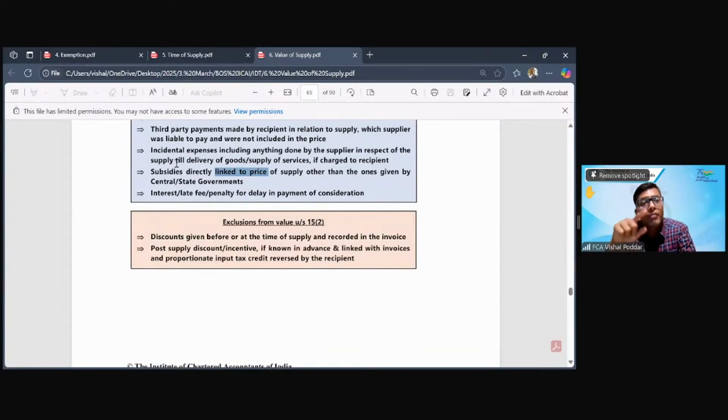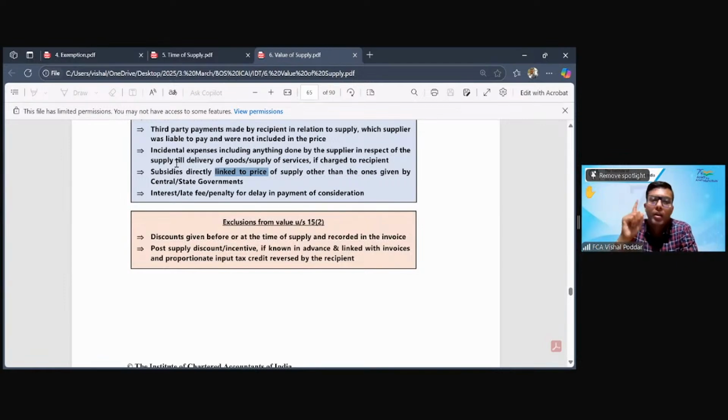Second is non-price linked subsidy. What is that? If you go and set up your unit in a backward area, or if you do a particular type of business, or if you are doing this for a particular type of person, the government will reimburse some of your cost. Like I will reimburse 50% of your plant and machinery cost, or I will reimburse all your registration cost, or I will reimburse all your costs incurred in the land and building. That can be anything. So where subsidies are given to meet your expenses, that is not a price linked subsidy. That will not be included.